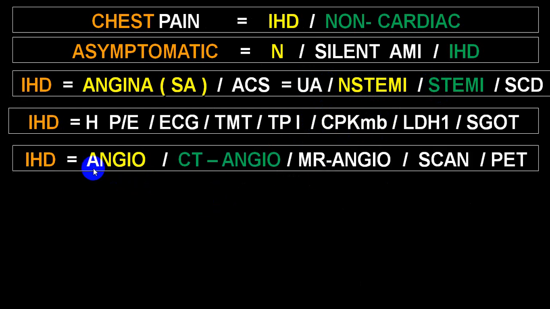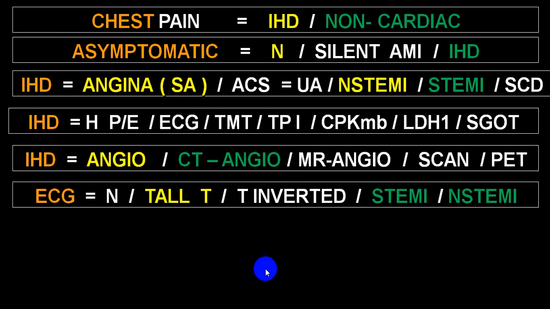For further confirmation of severity, how severe the damage to the coronary artery is, how much is the occlusion, and how many arteries are occluded, you go for angiography or CT angio. Nowadays CT angio or MRI angio is preferred. And in case of chronic conditions, you can go for a cardiac scan or PET scan to find out the viability of the myocardium, to differentiate viable from non-viable myocardium.